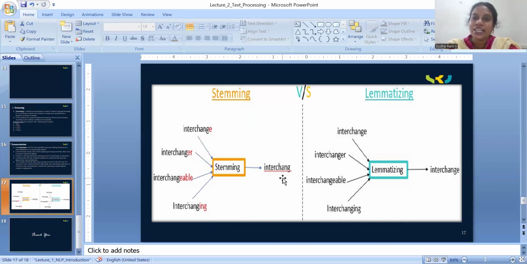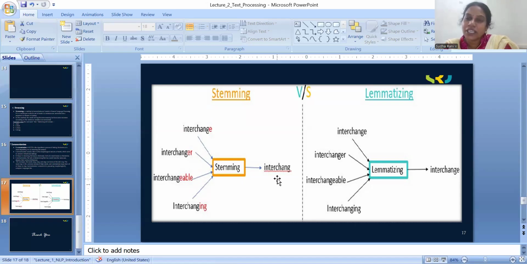If you pronounce it as interchange, but if you look at the spelling here, it is not a correct word. The root word generated in stemming is a meaningless word whose spelling is not correct.